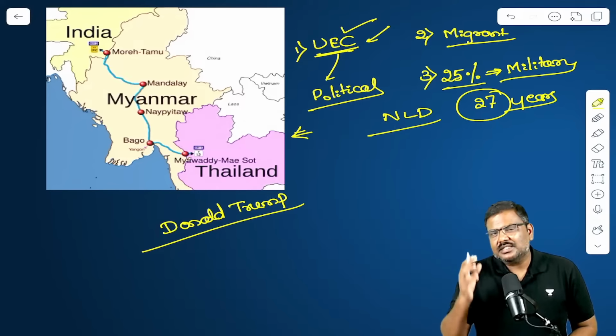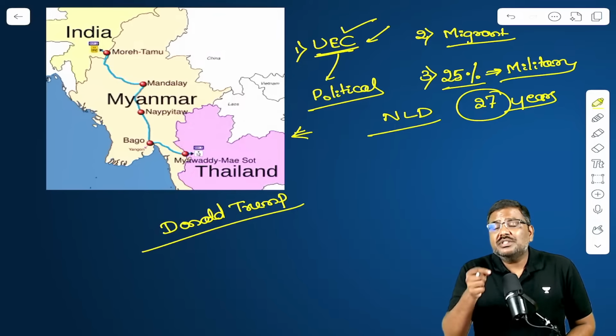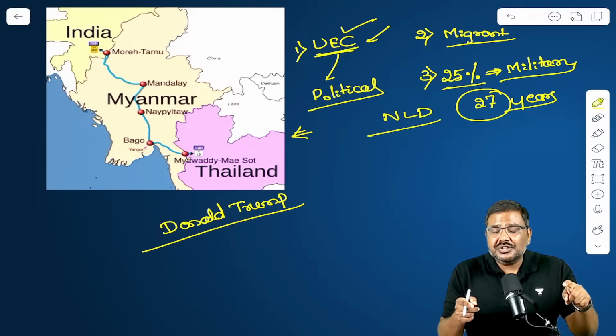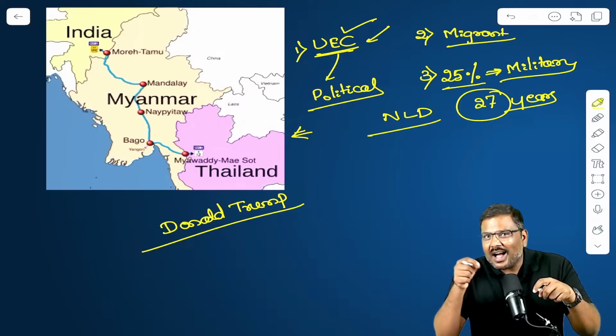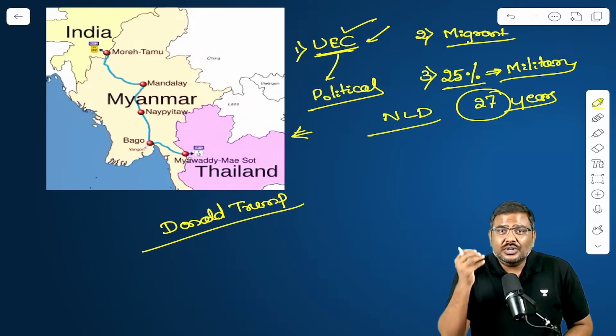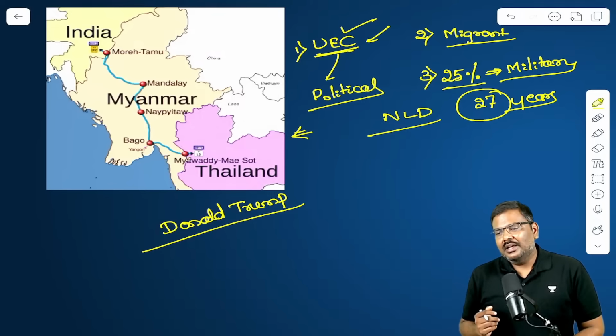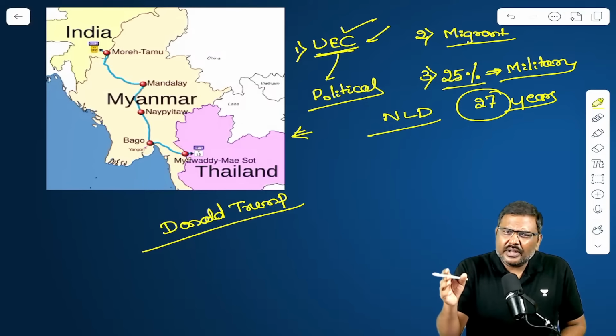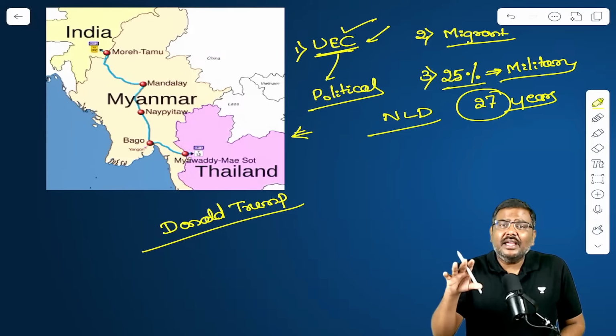What will be the stance? A lot of experts argue Mr. Donald Trump may not take the stance taken by the earlier administration, because he is focused on access to critical minerals in the region. He might simply say the elections are free and fair, and whatever has happened in Myanmar is correct.